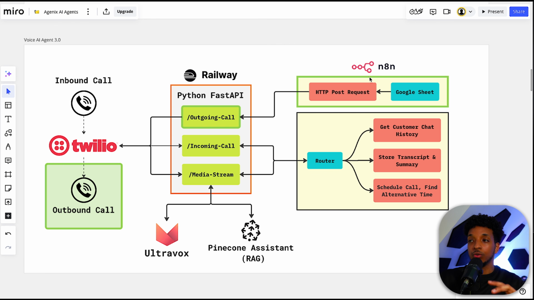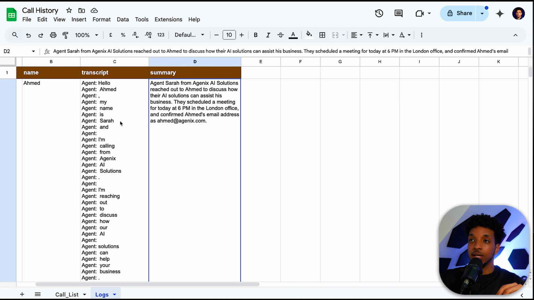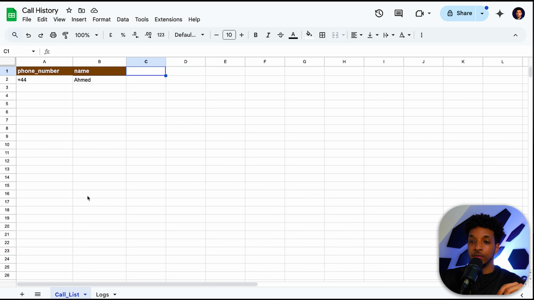And this is a simple Google Sheets, and I can quickly show you what that actually looks like. So on another tab here, we have the call list. And this is a very simple list of the phone numbers and names for different people that you want to call. You can also add different fields here and dynamically pass them to the agent to customize the conversation.